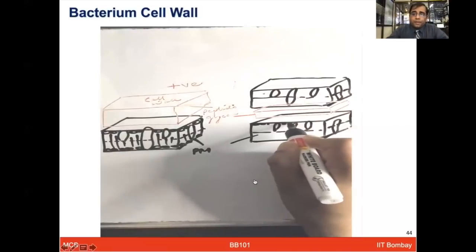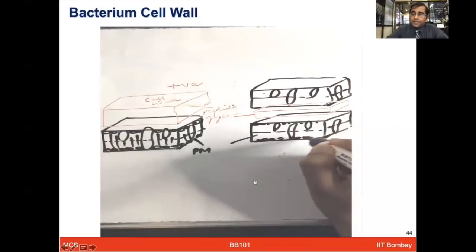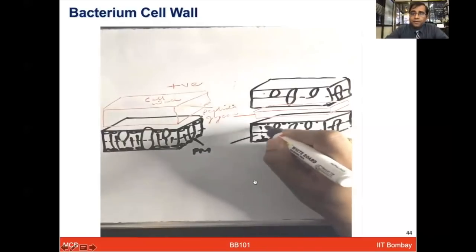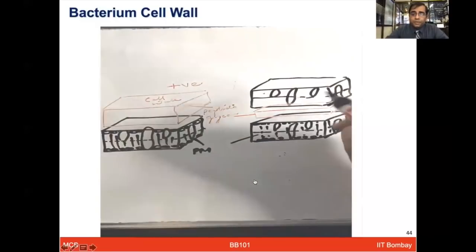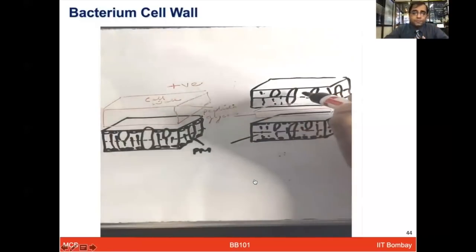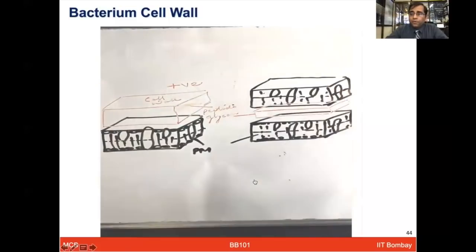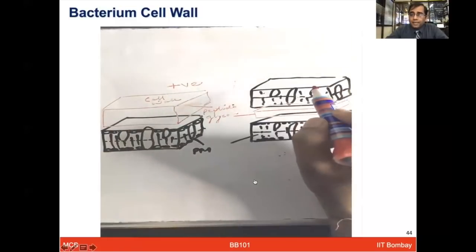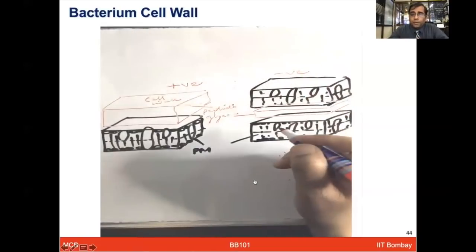So these are really complex membrane structures, which we don't have to study at an ultra-detailed structural level. But I'm just trying to convey the very basic organization of the composition of gram-positive and gram-negative bacteria, which will be helpful when we talk about the staining procedures that can be used for gram-positive or gram-negative.